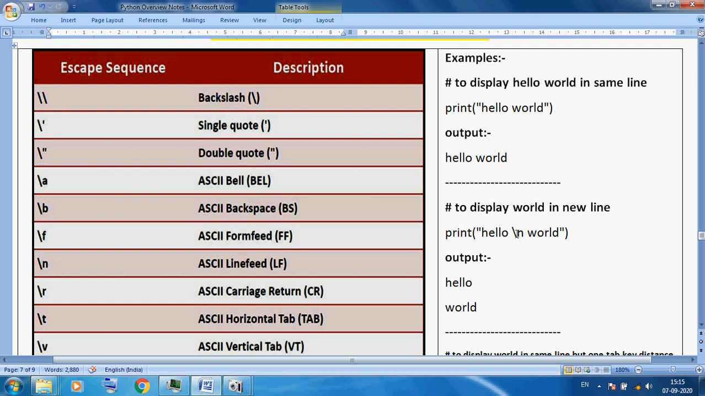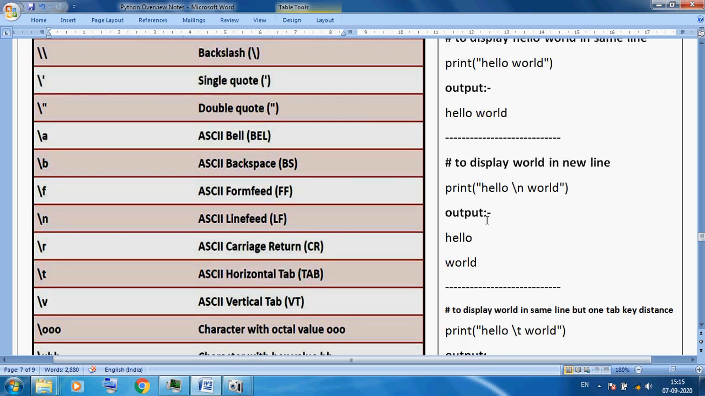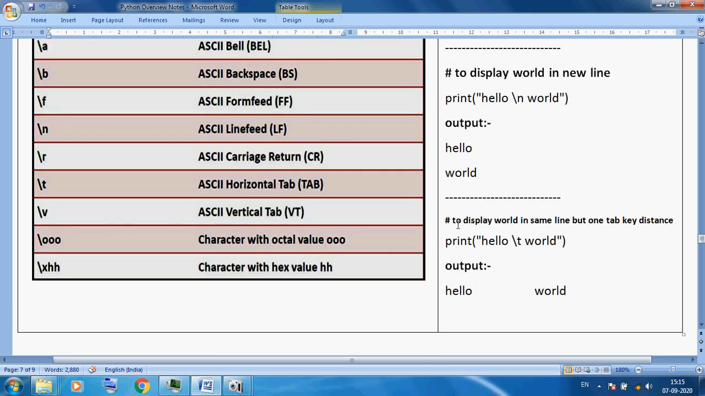So \n is our escape sequence. We mostly use it in string data or in a print statement. Here I am using one more escape sequence, \t, to display "world" in the same line but after one tab key. So here I am using hello, then \t, and the last time I am using \n, so you can see "world" on a new line. Here I am using the \t, okay.